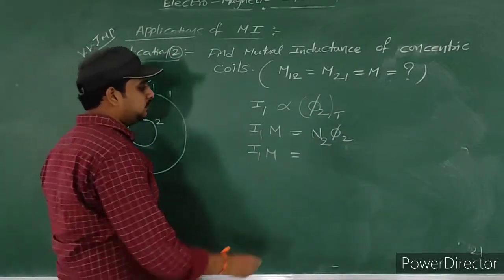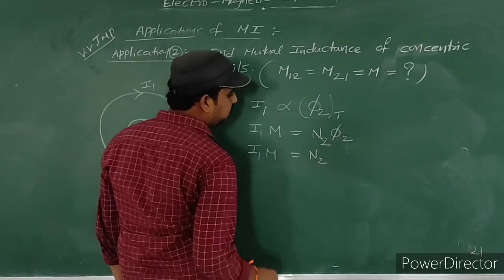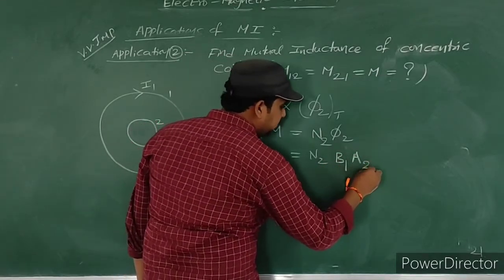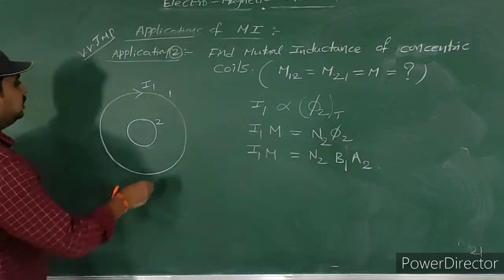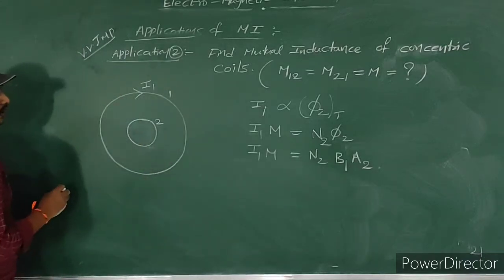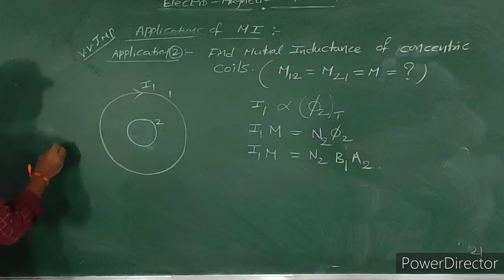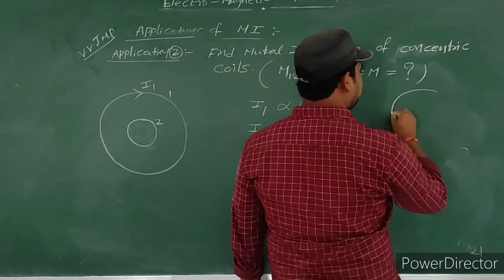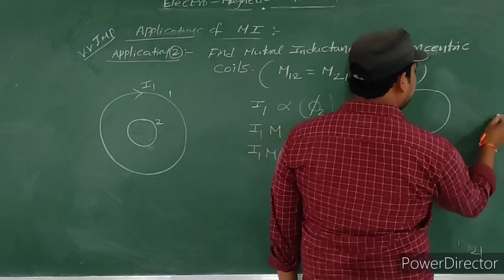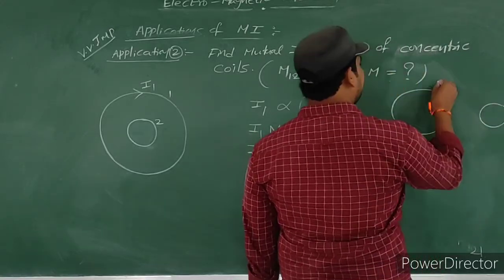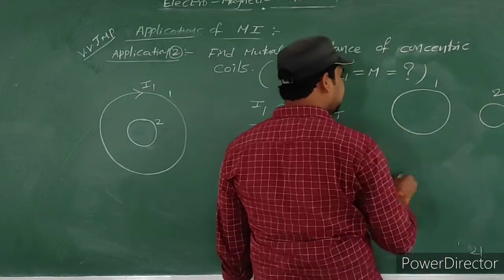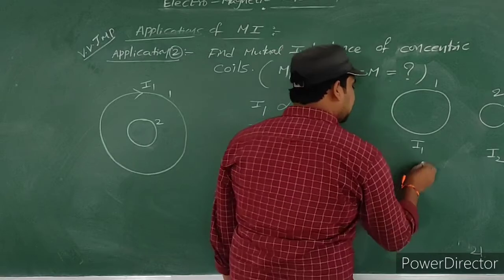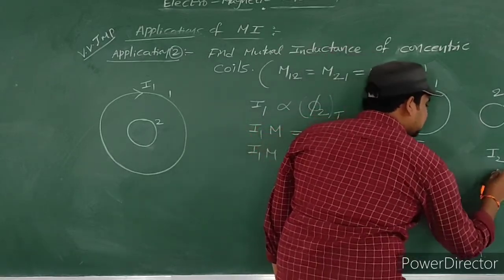So now observe carefully. The N2 phi 2 formula: phi 2 is B1 into A2. Here two coils are there. Let us consider this is the primary coil, here it is the secondary coil. Primary coil is 1, here 2. Here the current passing through is I1, here the current passing through is I2. Here flux is phi 1, here flux is phi 2.